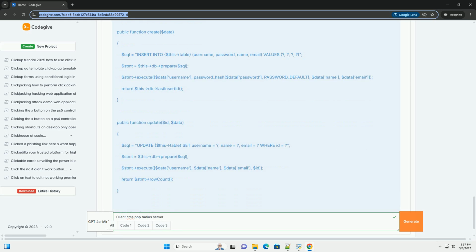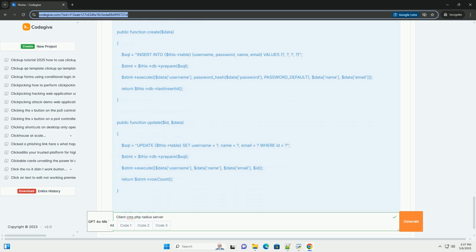3. Communication: PHP Radius extension. The PHP script uses the Radius extension to interact with the Radius server. It sends authentication requests and receives authentication responses.